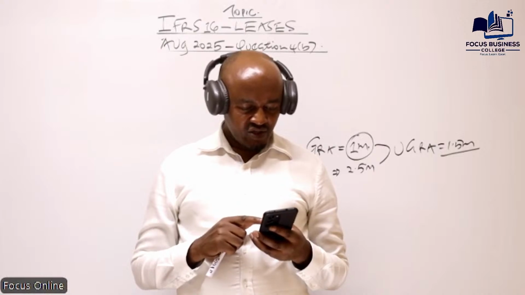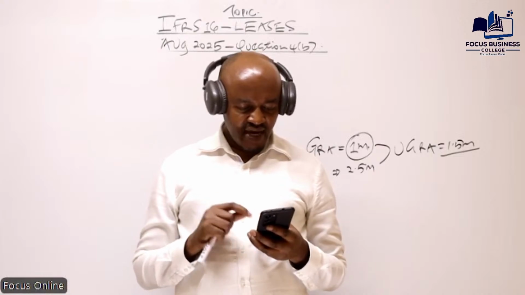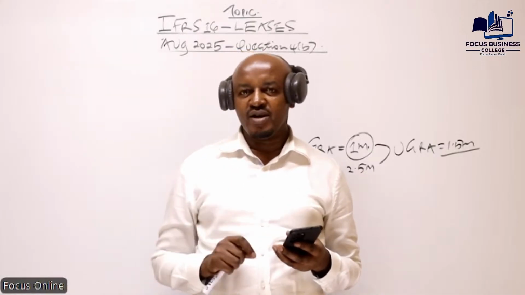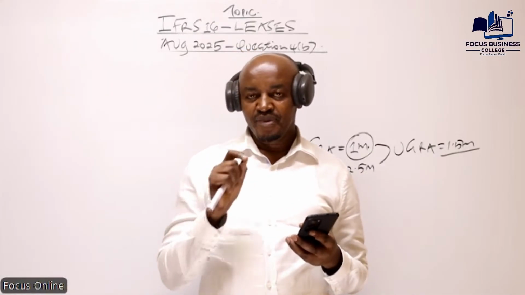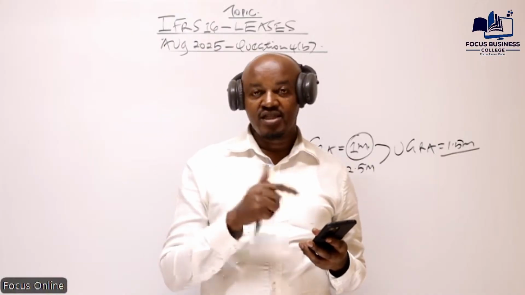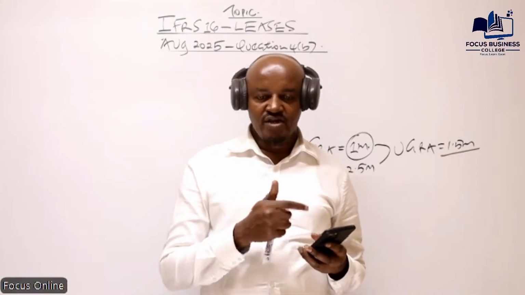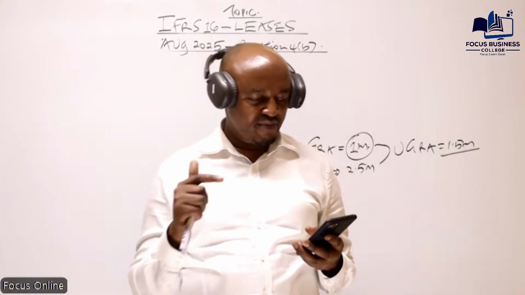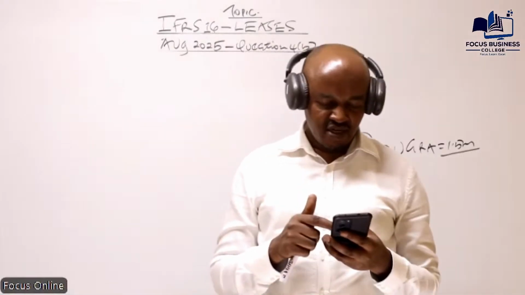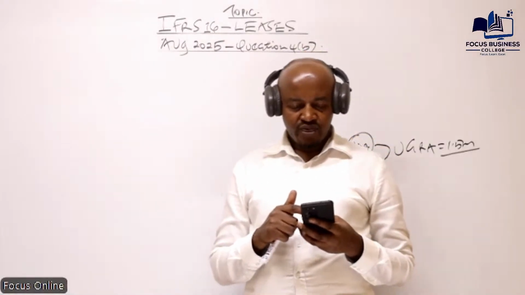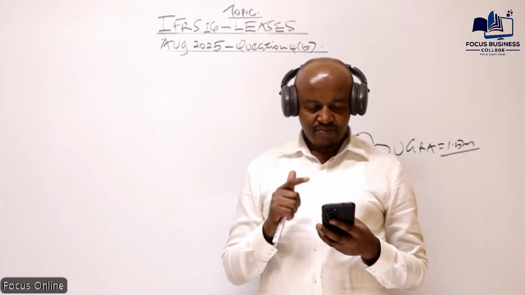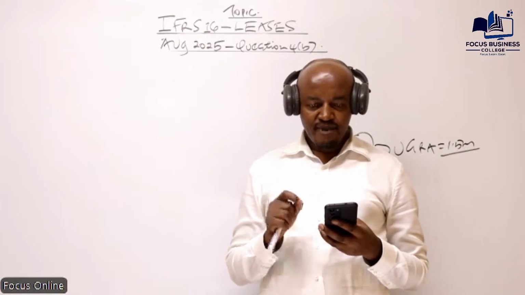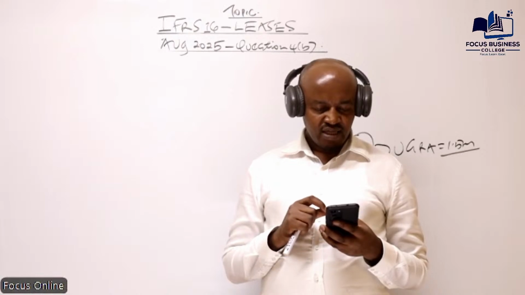And then you're told the rate of interest implicit in the lease is 9.49. You see the need of remembering the formula of computing the present value interest factor of annuities is because, in this case, even if you have the table, there is no way you can read the values from the table. You can see the rate we are given is 9.4, and that's why it is always important to remember those formulas. We are told Mambo Limited achieved the defined performance target as at 31st of December 2024 and made the required payment. I'll explain what that is.